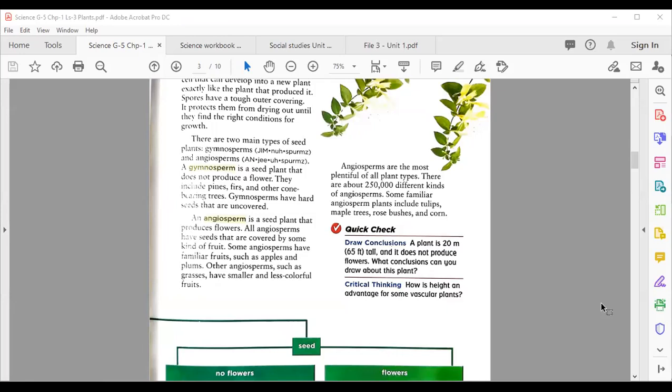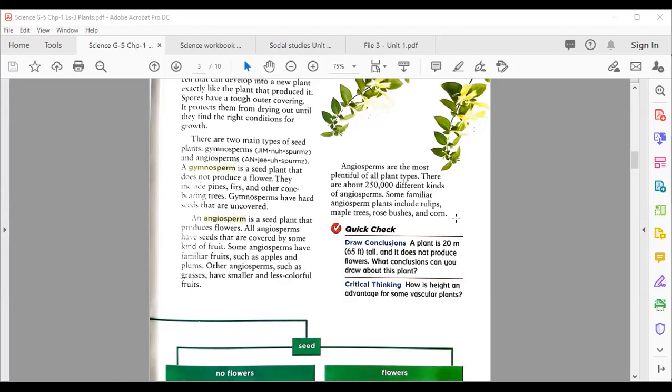Now after that, angiosperms are the most plentiful of all plant types. There are about 2,500,000 different kinds of angiosperms. Some familiar angiosperm plants include tulip, maple tree, rose bushes, and corn. So these are the examples of all types of plants that we discussed today.